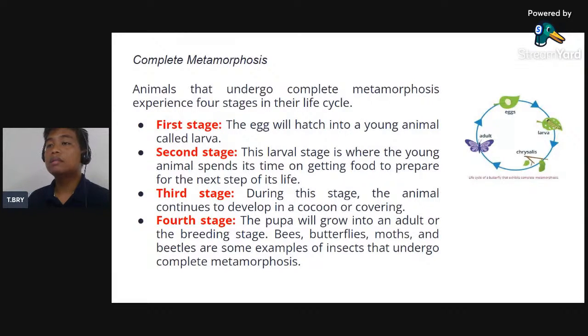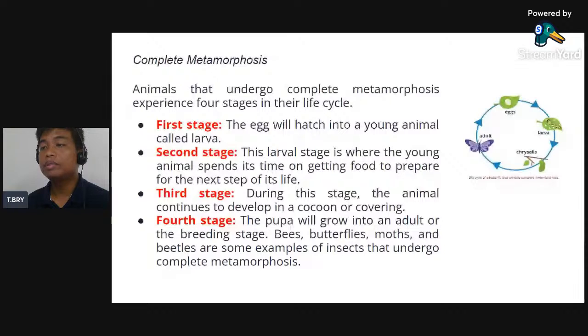Then the second stage, this larva stage is where the young animal spends its time on getting food to prepare for the next step of its life. This is the time where katong animals spend time on getting food to prepare for the next step. So it's more on feeding time nila. And then the third stage, during this stage, the animal continues to develop in a cocoon or covering. So cocoon.